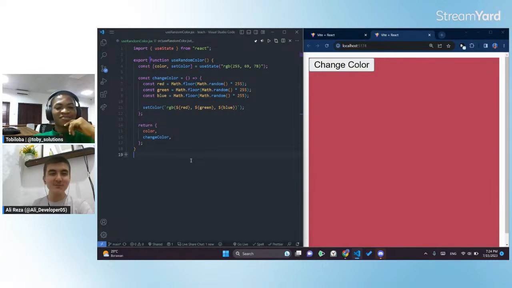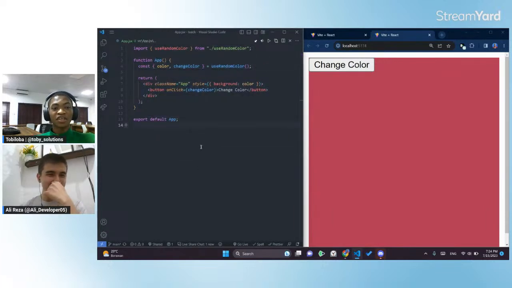If you didn't use the custom hook, you would need to go through all the files one by one, and it would be boring, take time, and you'd be confused like, where am I? What am I doing right now? But with the help of a custom hook, you update from one place and you're good to go. I totally agree with everything you just said, and it makes a lot of sense.